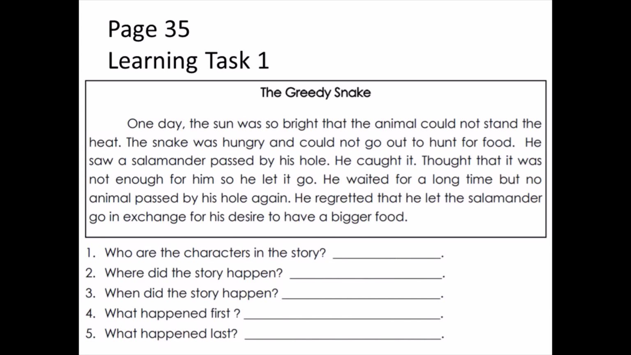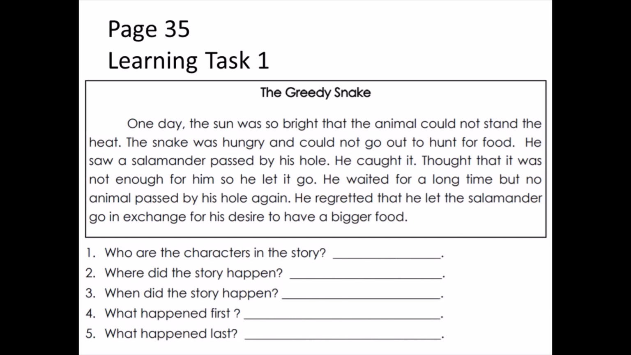So now let's answer number 1. Just write in your notebook, page 35, learning task 1. Number 1. Who are the characters in the story? Just write the name of the character of the story. Go. Number 2. Where did the story happen? What place did the story happen? Just write your answer there.